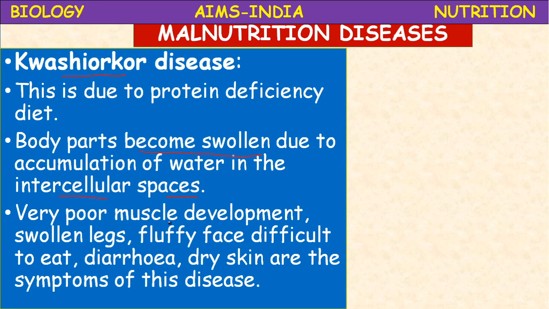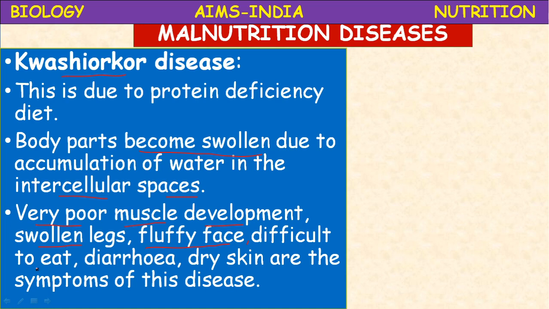Very poor muscle development, because building blocks of the body are proteins. Here protein deficiency, due to that poor growth of muscles. Then swollen legs due to accumulation of intercellular water. Then fluffy face, moon like appearance of face, fluffy. And it is difficult to eat, means loss of appetite.